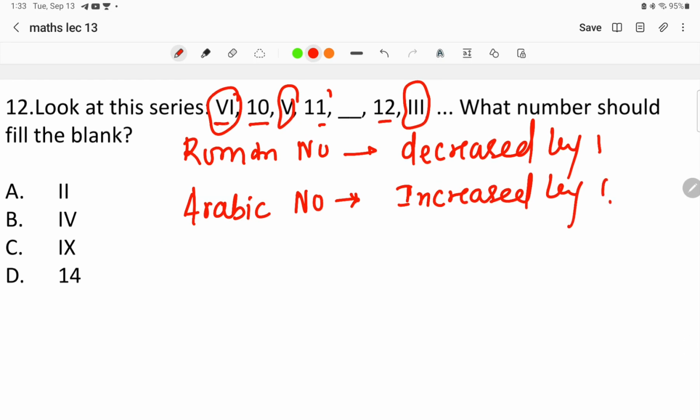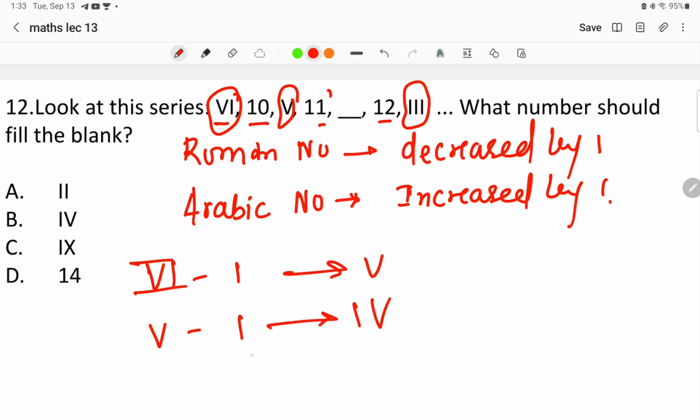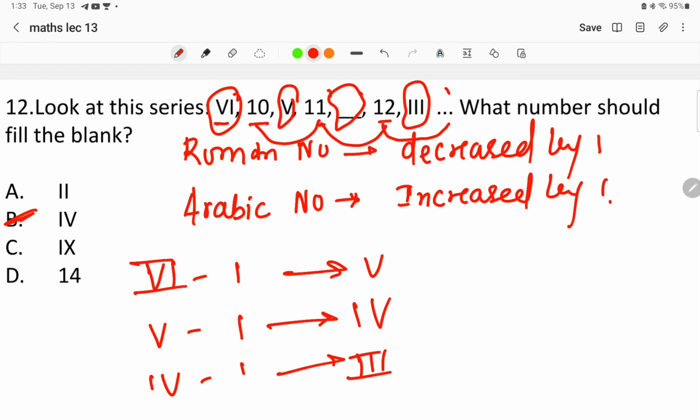So look into the pattern. This is 6. When we do 6 minus 1, we are getting 5. When we do 5 minus 1, we will get 4, and when we do 4 minus 1, we'll get 3. So basically the number that should come over here is 4. And in the case of the Arabic numbers, the rule we are following is 10 plus 1 directly, 11 plus 1 and 12 plus 1. So here will come 13 and here will come 4.